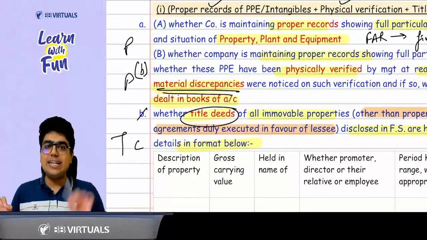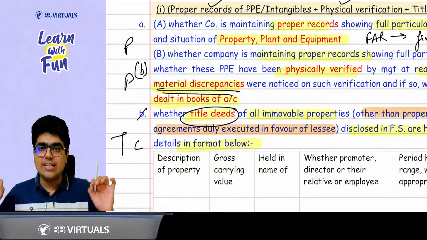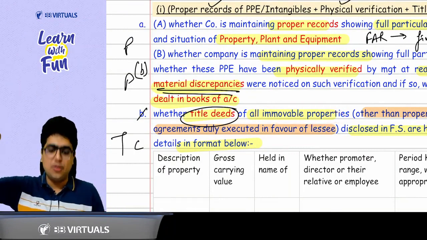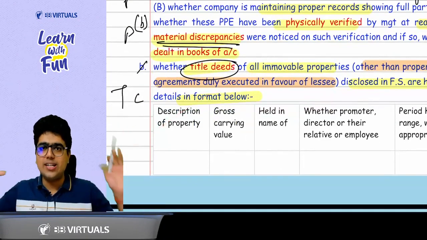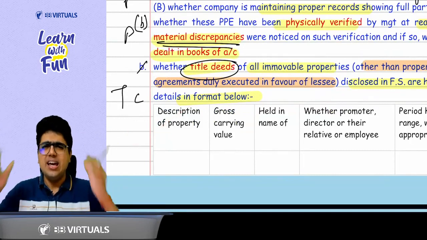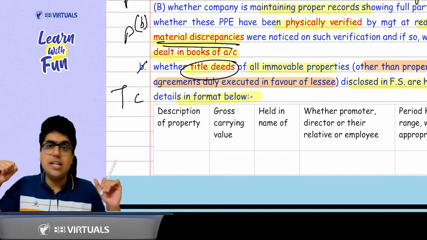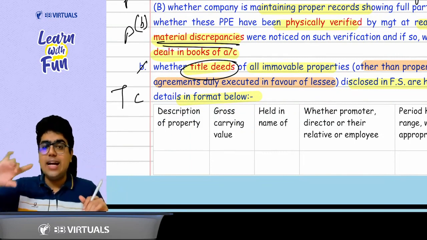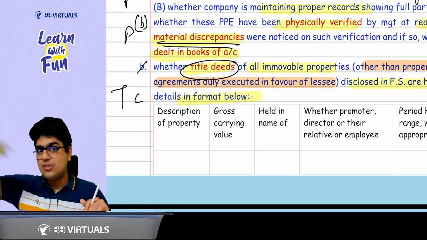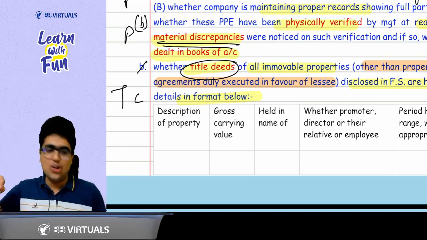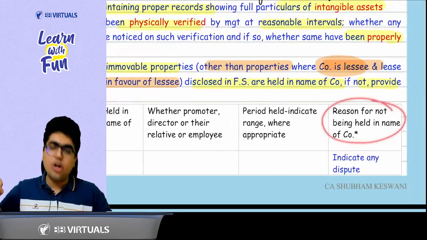Then you talk about T for title deeds. Whatever are the title deeds of immovable properties, they should be in the name of company. If not in the name of company, you need to disclose the details. What are the details? Details of the property, amount of the property. If not in the names of the company, then in whose name it is. Okay? Very simple. Then for how long it is going on. If it is not in the name of company, either it is in the name of promoter or employees, some hanky-panky is going on. Plus you need to give the reason for not being in the name of company.